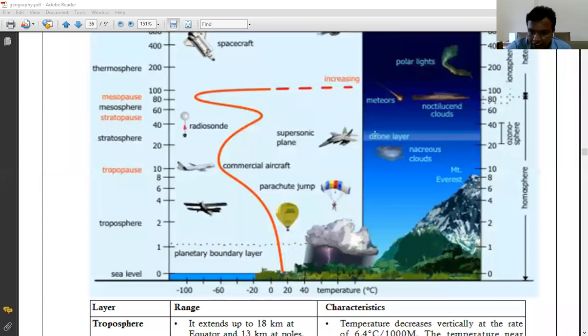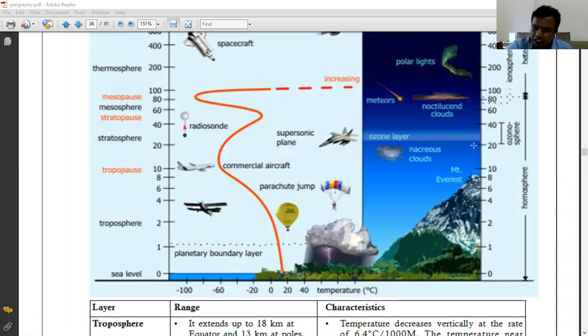Here you can see that upward in the stratosphere, the ozone layer is there. Can you see all this? This is the ozone layer, and it protects the surface of the earth from the ultraviolet rays coming from the sun. Ultraviolet rays are harmful to human beings as well as to other plants and animals. These ultraviolet rays are absorbed by the ozone layer, which we have already discussed when we were discussing the environmental issues.